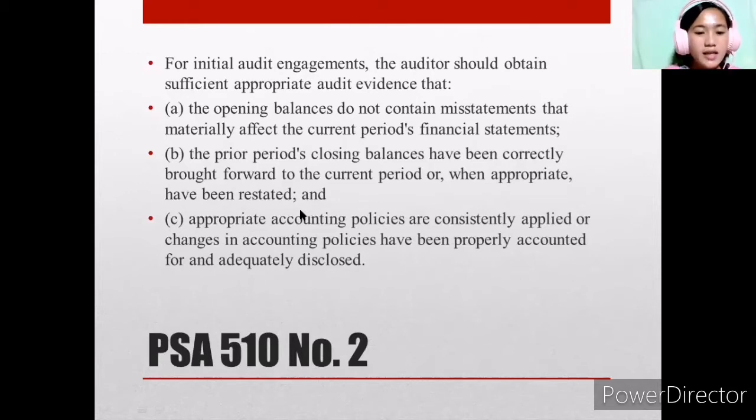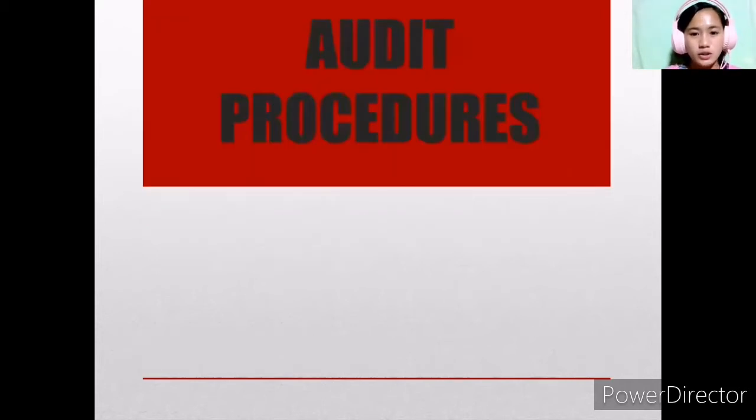And lastly, the appropriate accounting policies are consistently applied or changes in accounting policies have been properly accounted for and adequately disclosed. For gathering audit evidence, this requires different kinds of audit procedures.